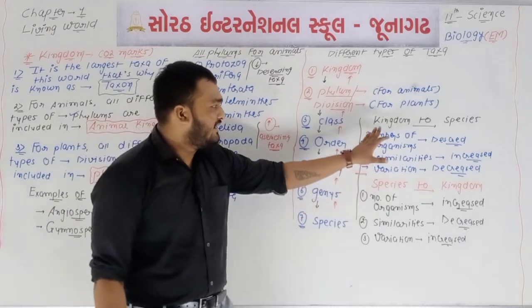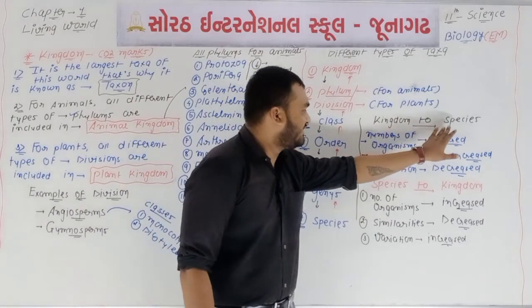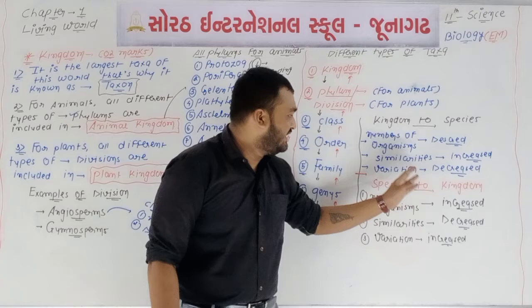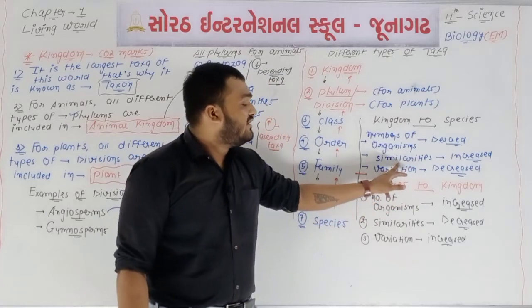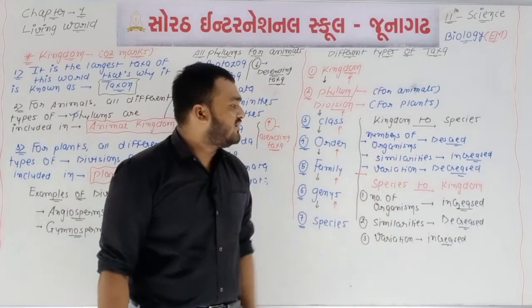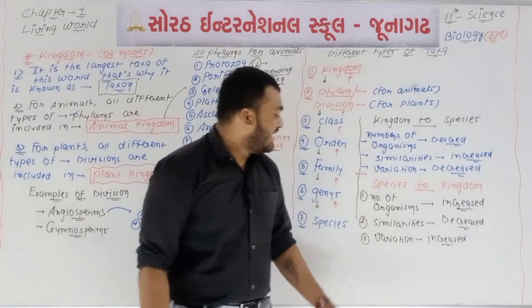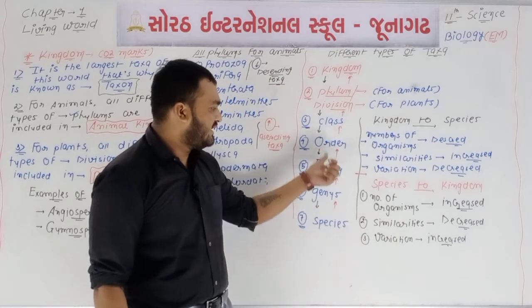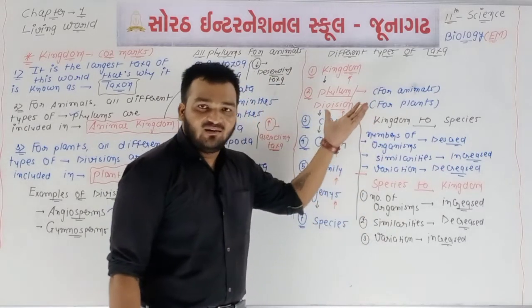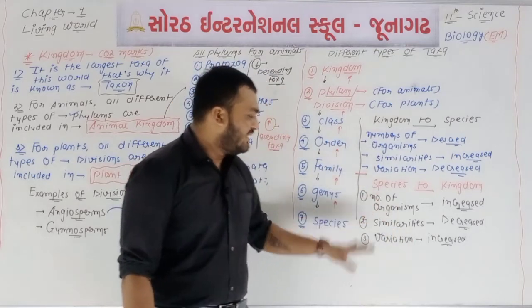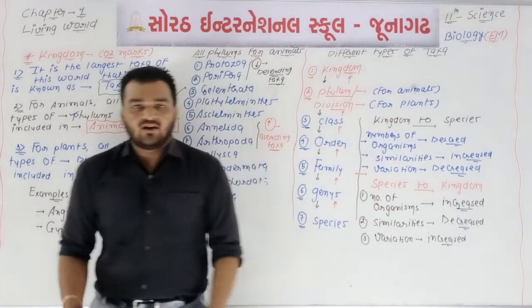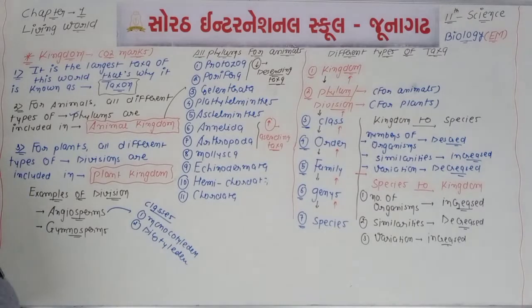If you are going from kingdom to species, then the number of organisms decreases, but similarities increase and the rate of variation decreases. If you are going upwards from species to kingdom, then the number of organisms will be higher, similarities will be lower, and variation will be higher. Okay, so this question is 100% completed.